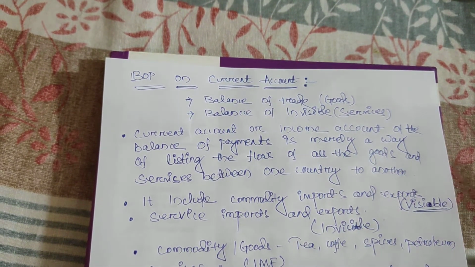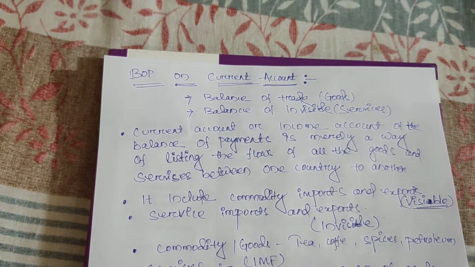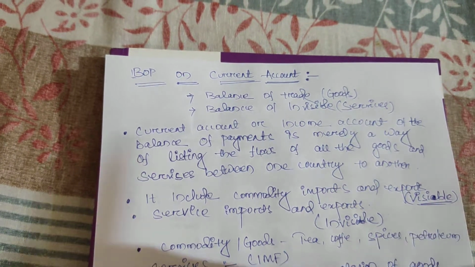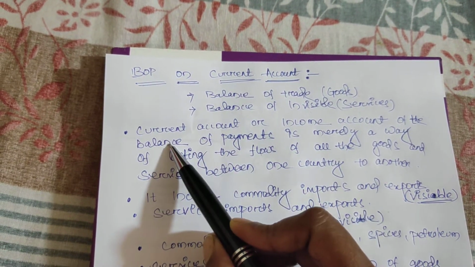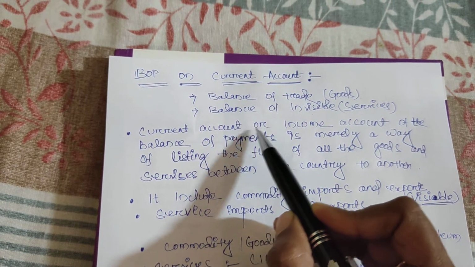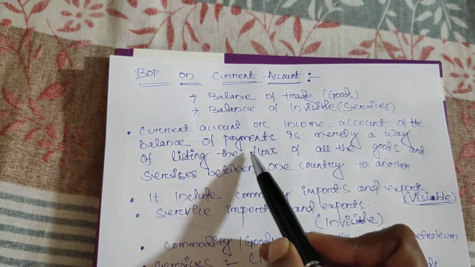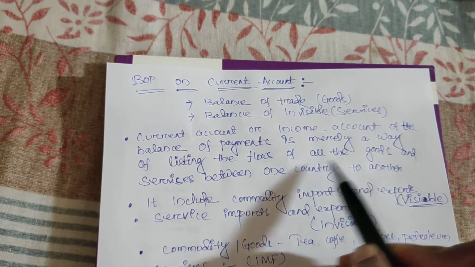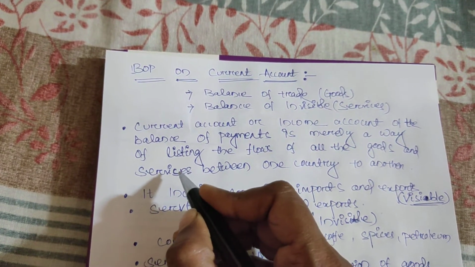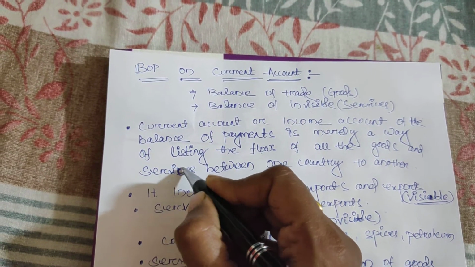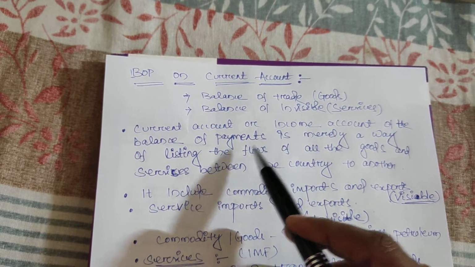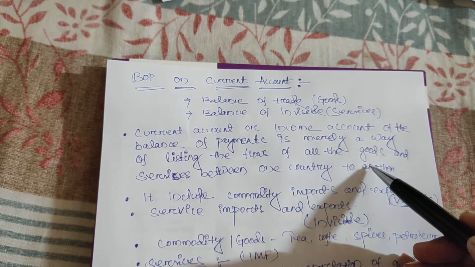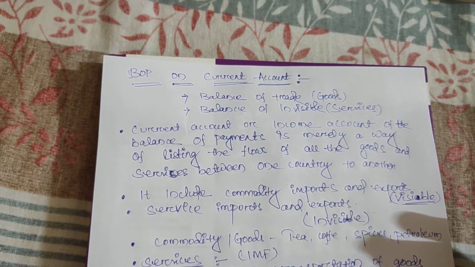If anyone asks what is the definition of balance of payment on current account, sometimes PUC and degree students, maybe sometimes in masters, will find that the current account of the balance of payment is merely a way of listing the flows of all the goods and services from one country to another. So in the current account, we see all the inflow and outflow of goods and services of one country with other countries.